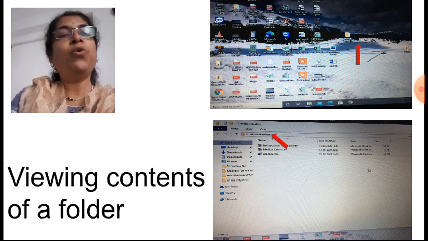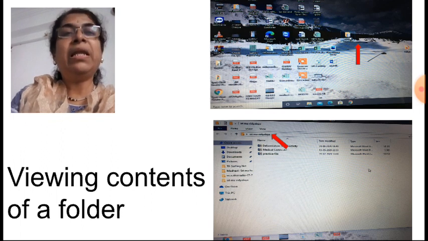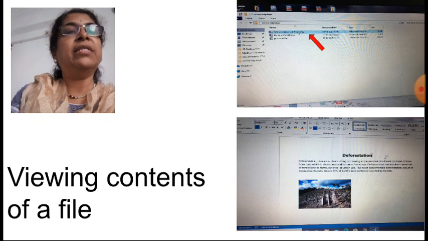The folder will get open and you can see whatever folders or files are available. See here, I have shown, we are clicking on the folder. Double click, you have to bring the mouse pointer on the folder, double click on that, and the folder will get open and you can see the files.